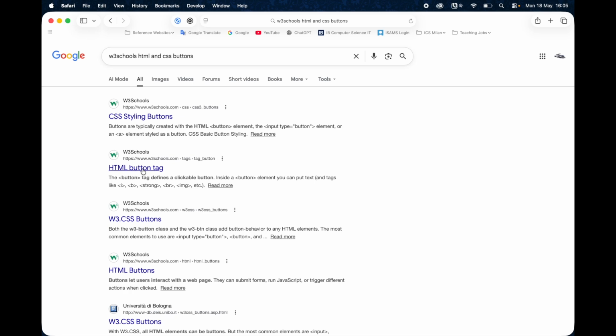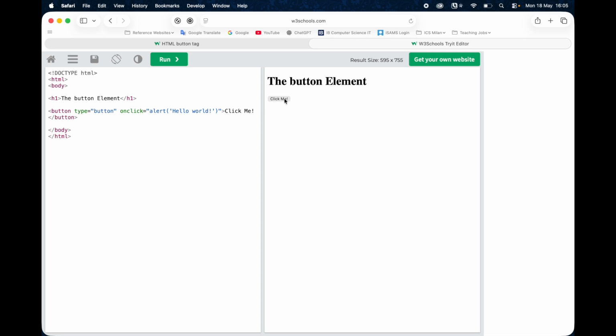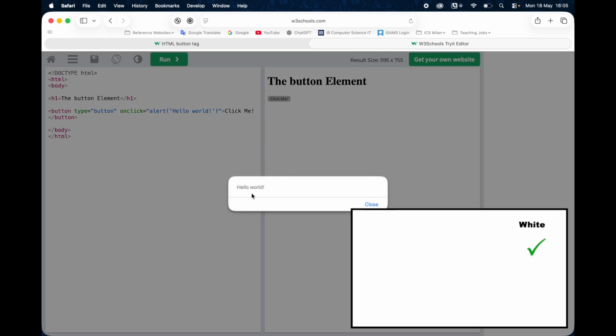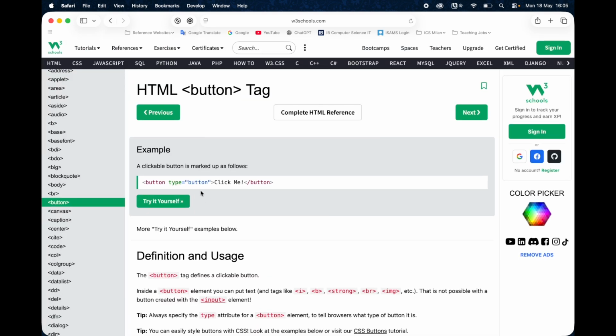So let's go to the HTML button first, and we go there, and it says to you, this is how you make a button. It's a really simple tag, button, close button. It has the type of tag that it is. It's a button, and it has a click me. And you can even try it yourself. So you click here and try it. And there's the button there, and it says you can click it. And when you click it, it says hello world. It does something for us, okay? So W3 Schools will teach you how to do the button.